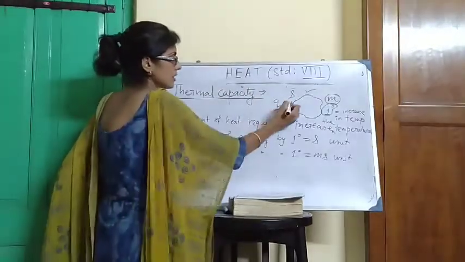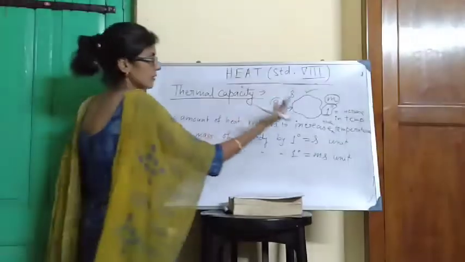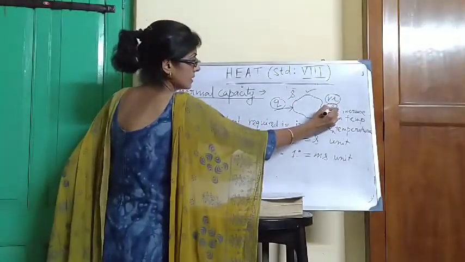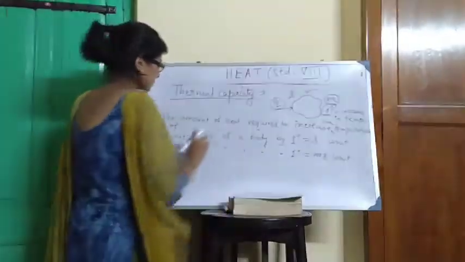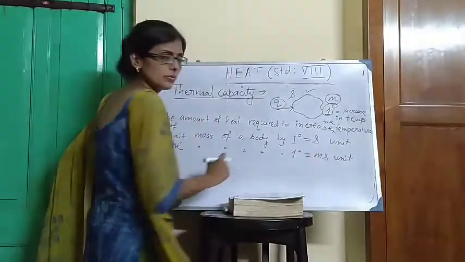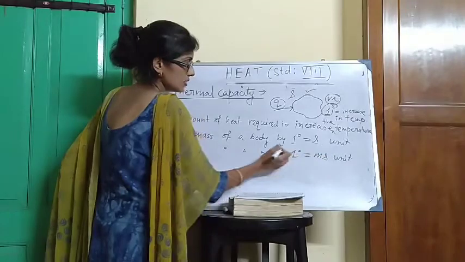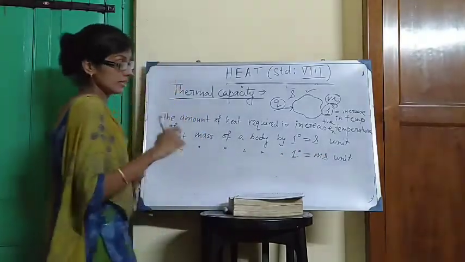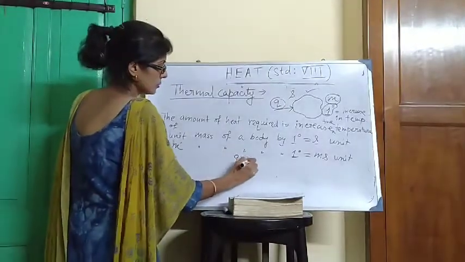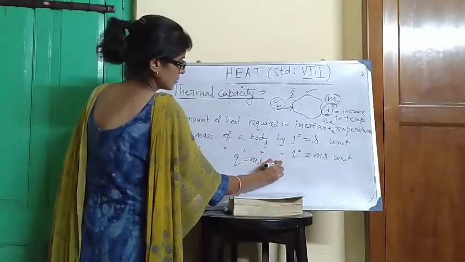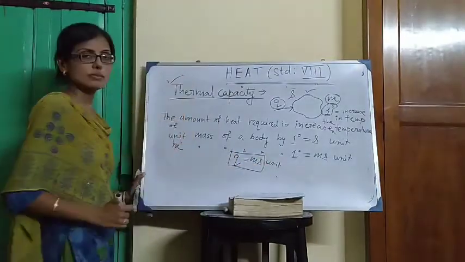So we can write Q is equal to ms unit. This Q is nothing but the thermal capacity of the body.